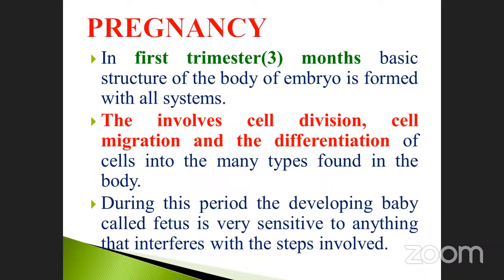Here you must note it down. First trimester, what will happen? Cell division, cell migration, differentiation takes place, and it is also highly sensitive in nature. The 3 month, what is that called? A developing baby is called a fetus. Okay, embryo, after that fetus. Note it down.